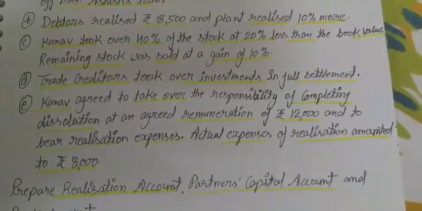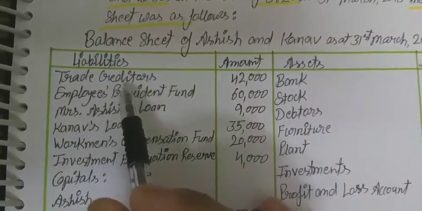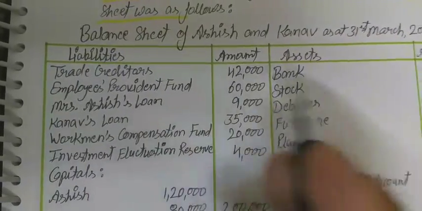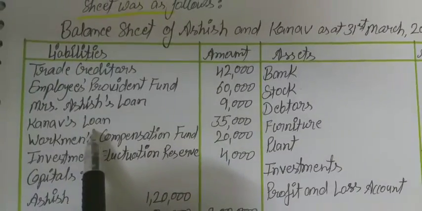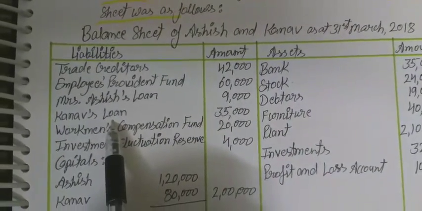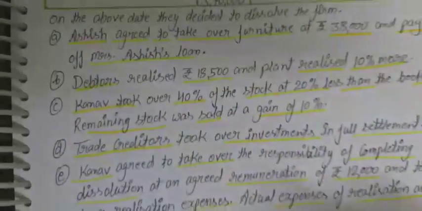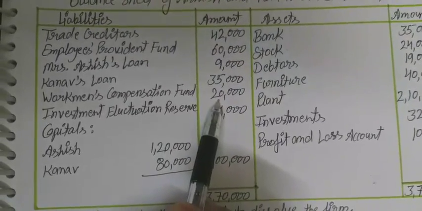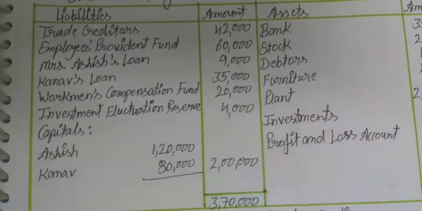Students, first of all we have to write off the assets as well as the liabilities. Among the liabilities, sundry creditors, employees provident fund and Mrs. Ashi's loan will be written off. Kannad's loan is a partner's loan, and a partner's loan never comes in the realization account. Workman compensation has no adjustment, so it will be distributed to partners according to their profit share ratio. And the next one is investment fluctuation reserve, it will come in the realization account.